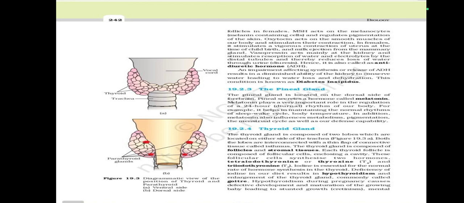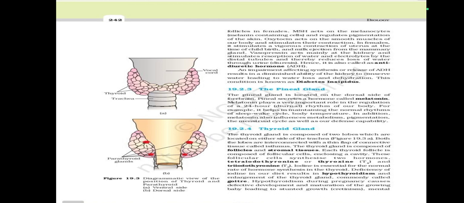The pineal gland is located on the dorsal side of the forebrain. Pineal secretes a hormone called melatonin. Melatonin plays a very important role in the regulation of our 24-hour diurnal rhythm of our body. For example, it helps in maintaining the normal rhythms of sleep-wake cycle and body temperature. In addition, melatonin also influences metabolism, pigmentation, and the menstrual cycle, as well as our defense capability.